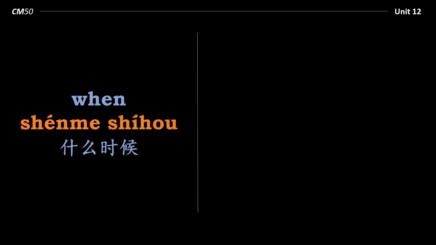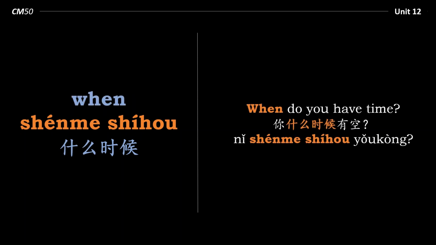When? 什么时候? So let's break this down. What? 什么? Time? 时候. What time? 什么时候? Or in other words, when? When do you have time? 你什么时候有空? Now here, 有空 actually means have space, have free time. So 有空 here means time, free time.